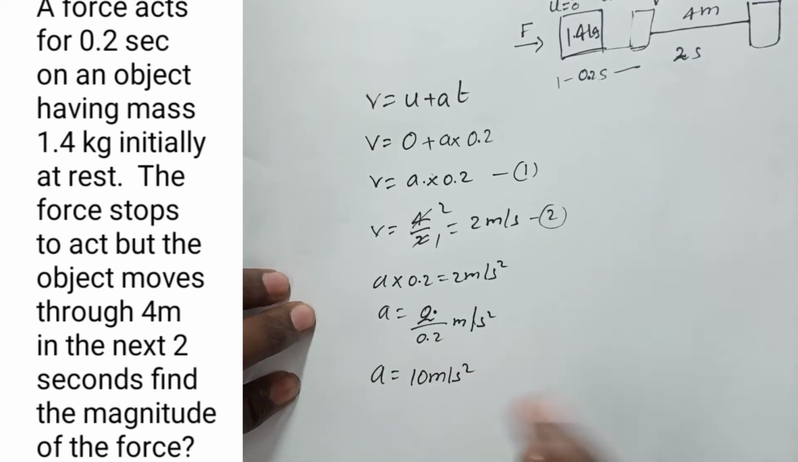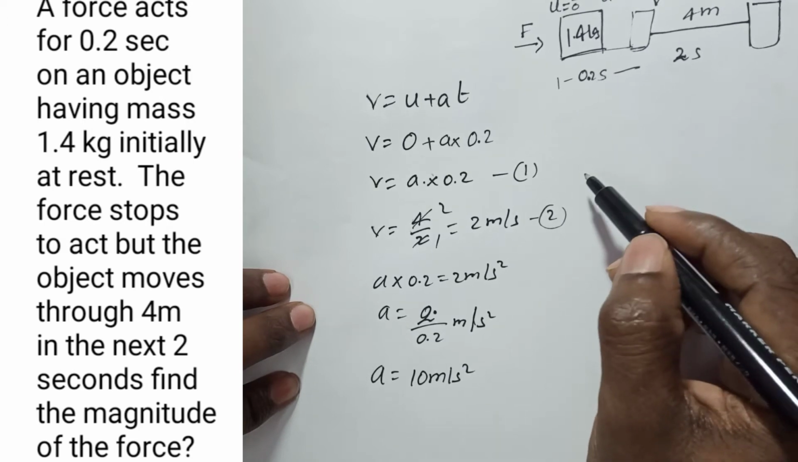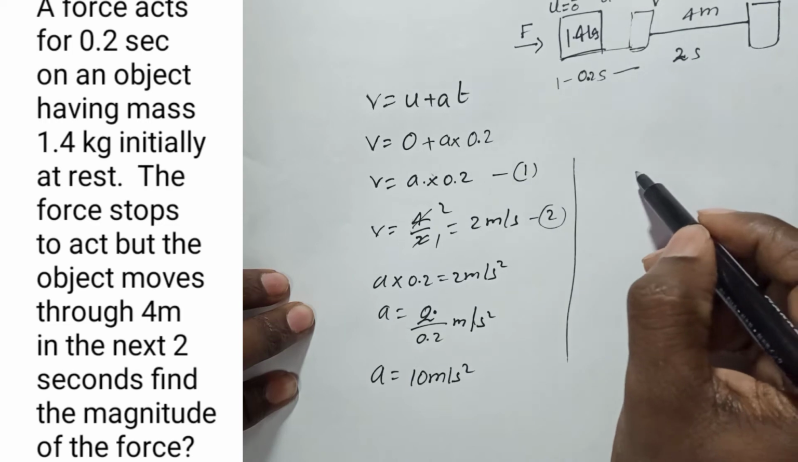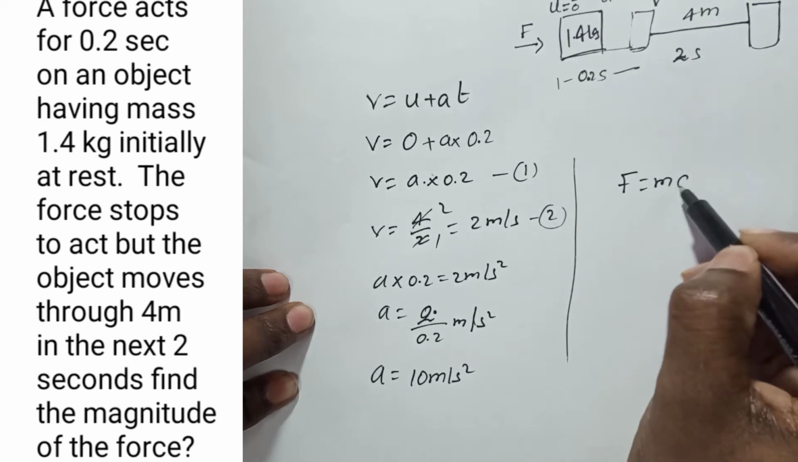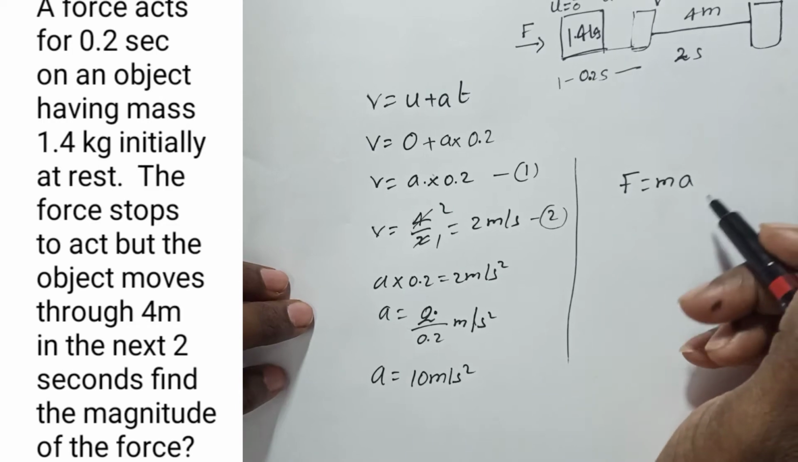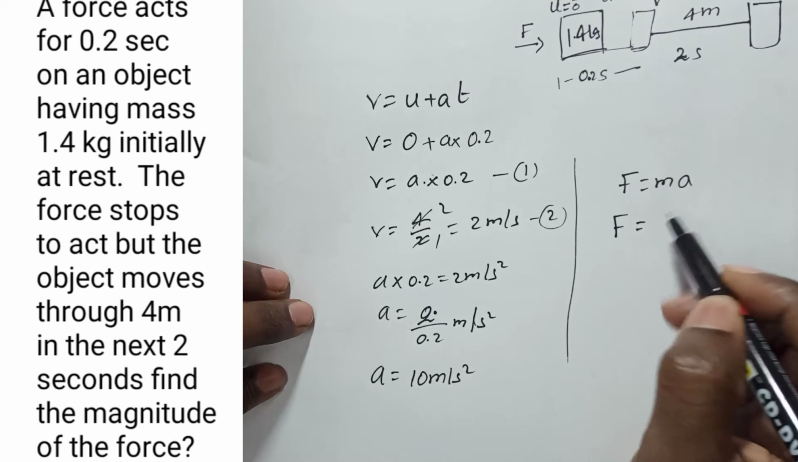So we got the acceleration, but they are asking us to find the force acting on the object. From Newton's second law, F = ma. Actually, Newton's second law tells us how to measure the force. It gives a formula for how to find the force, F = ma.